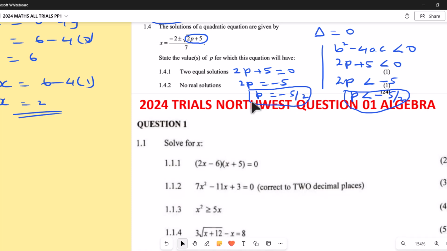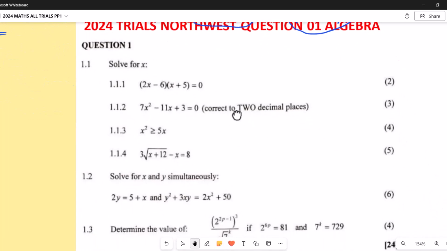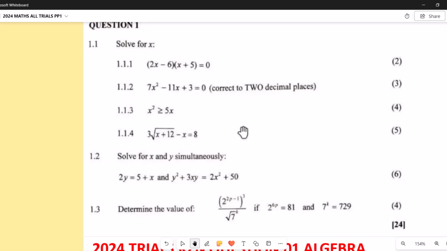Okay, this was from Northwest now. Let's check it out here. Now I think you see what I told you already, that if they say this is 0 and you have two brackets, you're going to say either this bracket is 0 or this other one. So what are the answers here? We're going to have 2x equals 6, which gives x equals 3, or x equals negative 5.